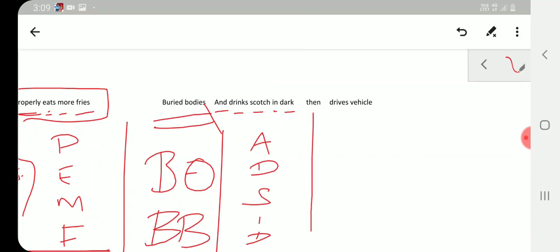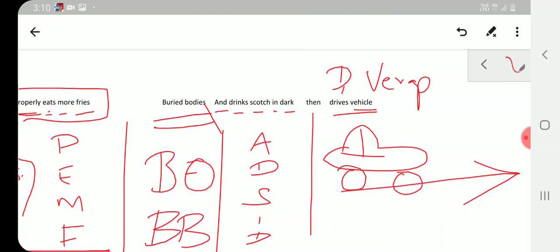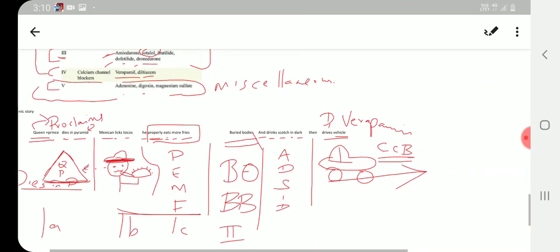Once he is drunk, he is leaving that place. He is driving his vehicle. D is for diltiazem, V is for verapamil. So these are nothing but calcium channel blockers, CCB.